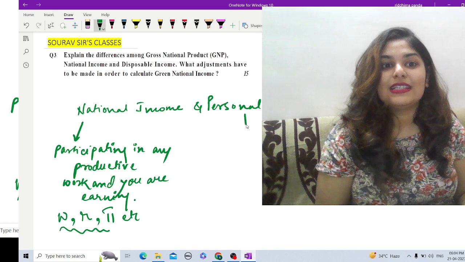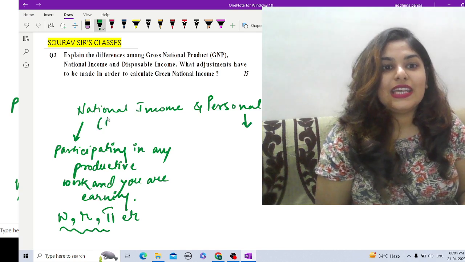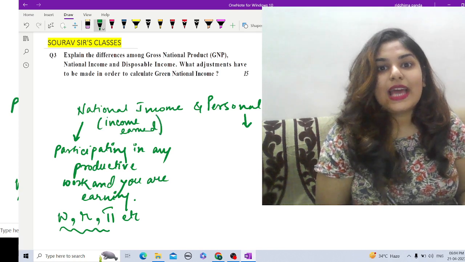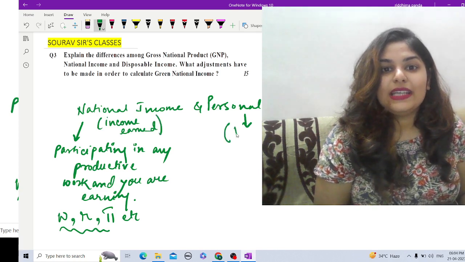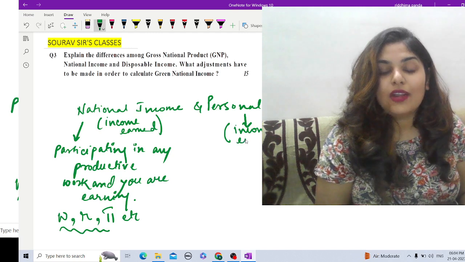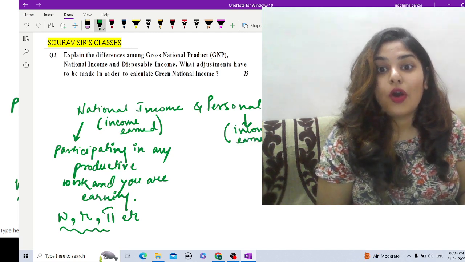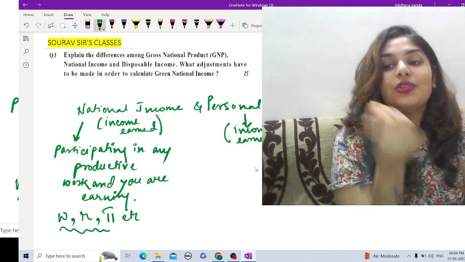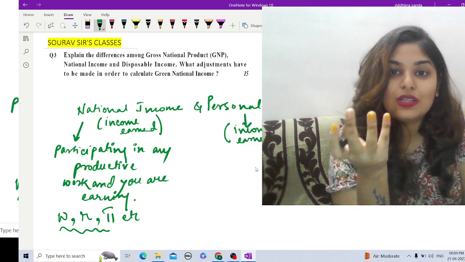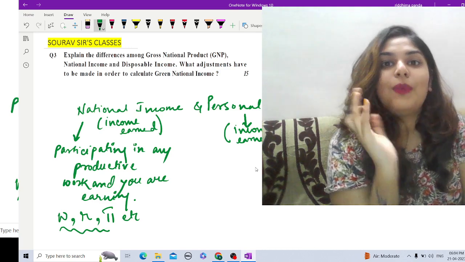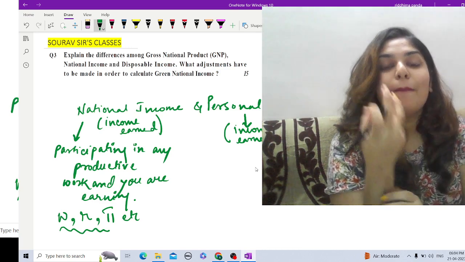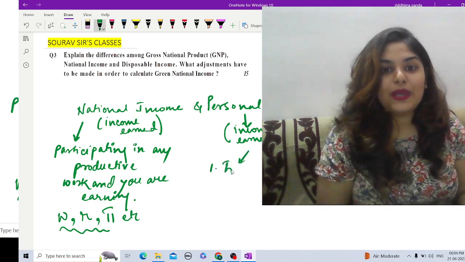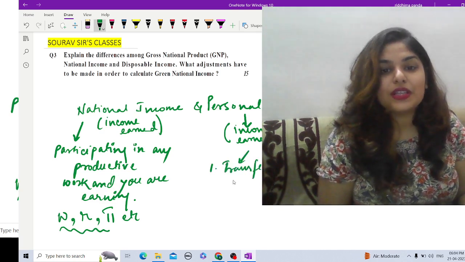But there are certain incomes that are received rather than earned. Personal income is income earned, and also income received. Receiving income means you are not participating in any productive work, but you are gaining some money value, for example, transfer payments. What are examples of transfer payments?